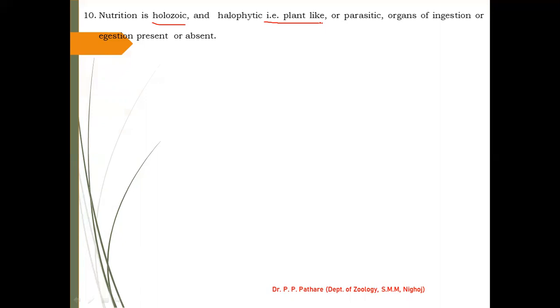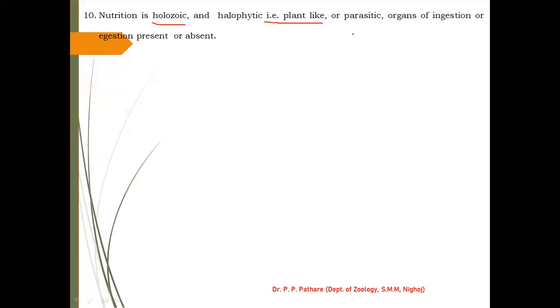So this type of mode of nutrition is also found in protist animals. समझ में आ रहा? Holozoic means it is one type of heterotrophic nutrition found in our protist animals. I hope you understand what holozoic and holophytic are, that is plant-like, and it is heterotrophic type.